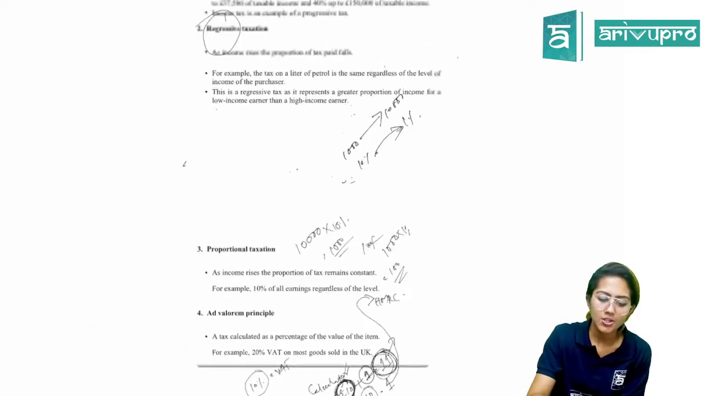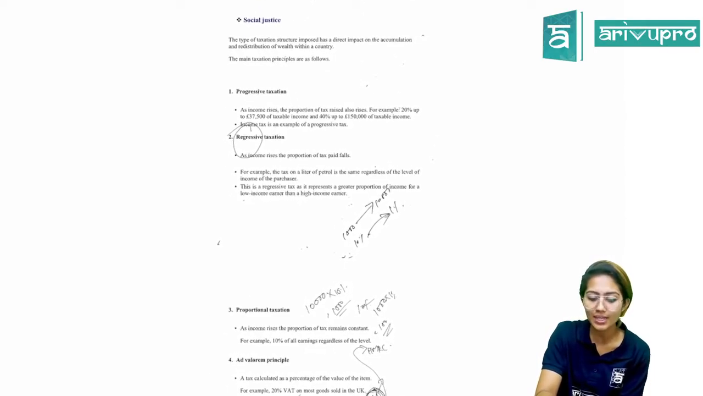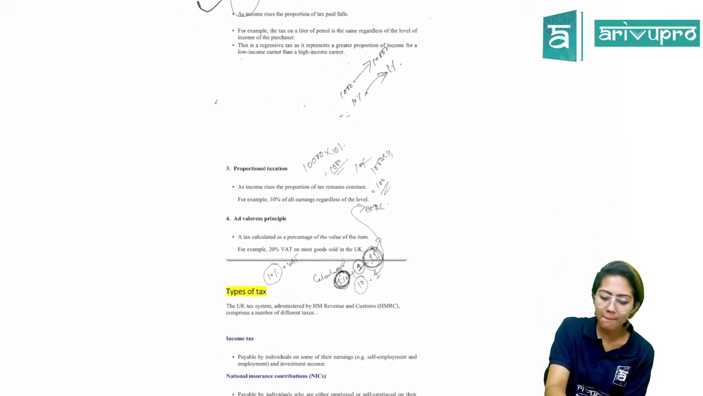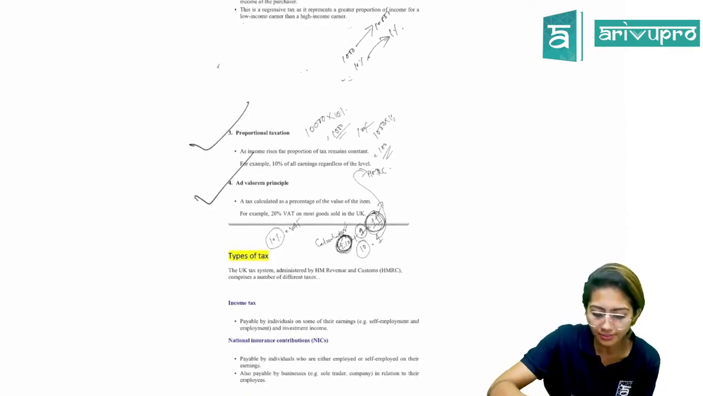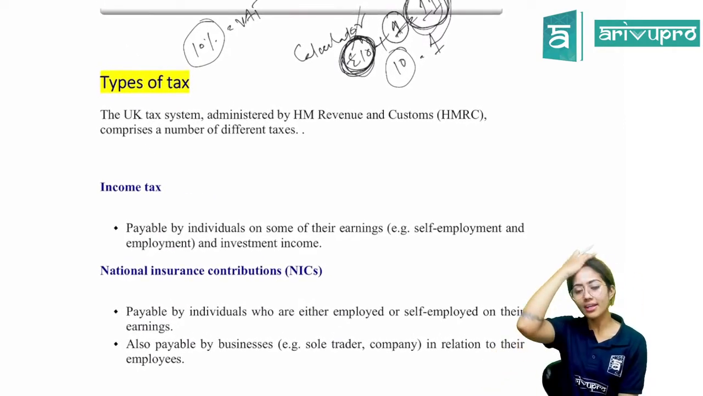So we dealt with 4 types of taxation in order to ensure social justice. We dealt with progressive taxation, regressive taxation, proportional taxation, and ad valorem principle. Any doubts with regard to that area?